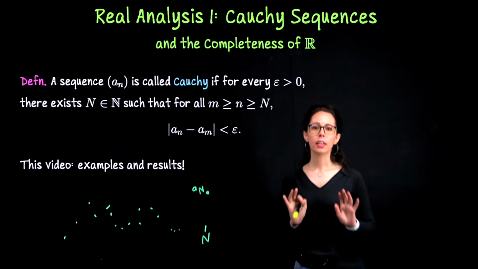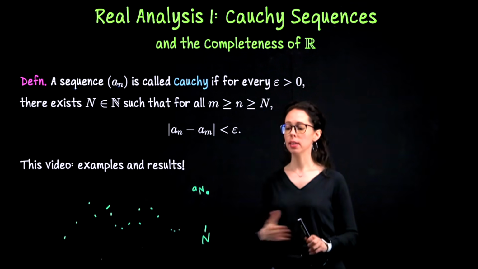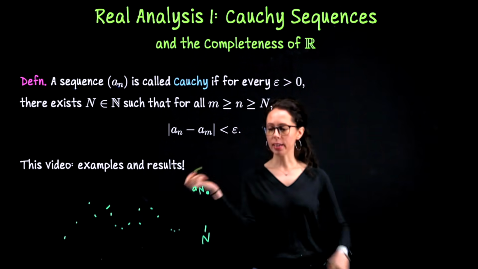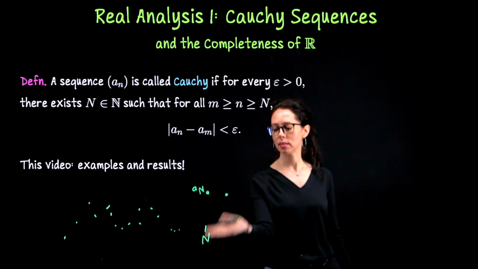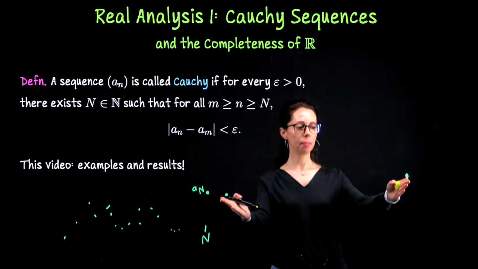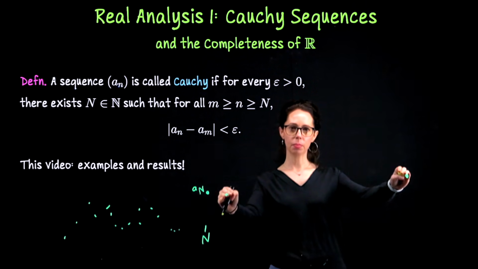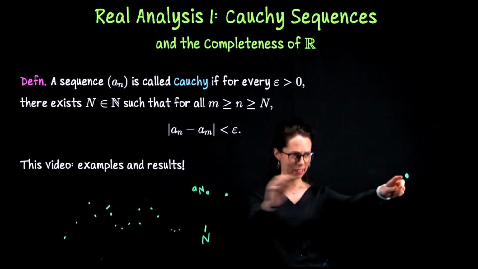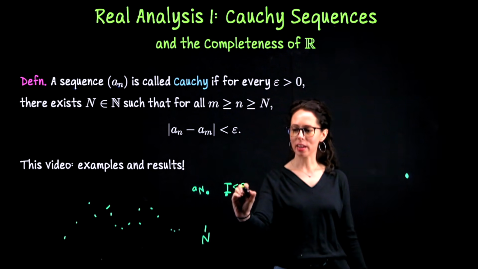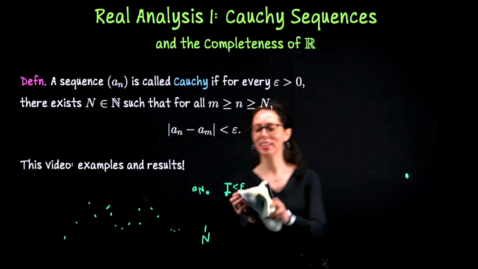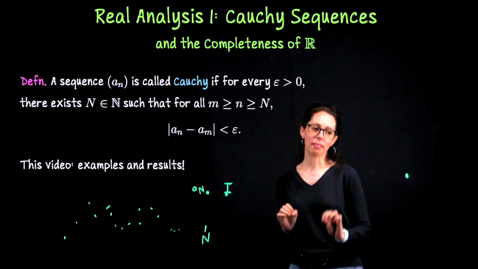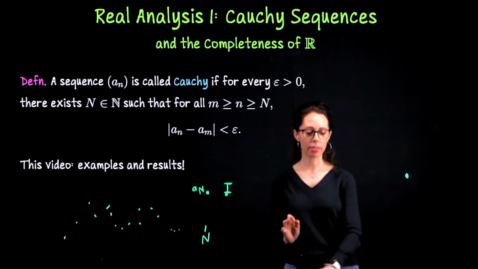If I take any two members of the sequence beyond this index, it's an infinite tail. There are infinitely many such terms. If I take any two, like maybe this one, maybe that's N plus 2, and then this one could be a billion terms away, the gap between them vertically, so their distance to each other, is about like this. That's supposed to be a distance. This is less than epsilon. Okay, that looks like it's less than epsilon, sorry. But the point is that these two terms are close together. And we can do that for any pair of terms beyond this threshold.